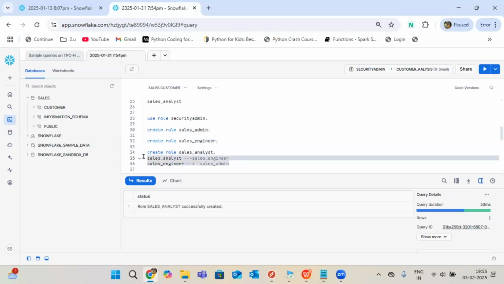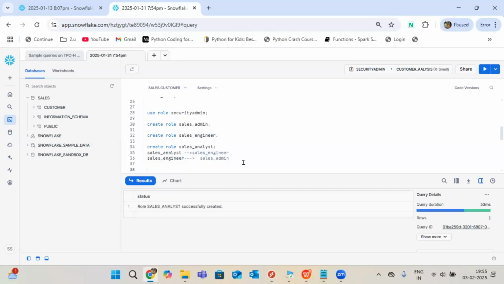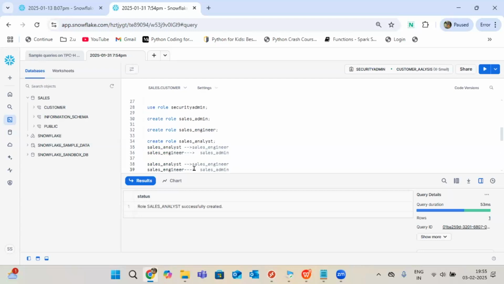Means whenever you assign access to analyst, automatically it will go to sales engineer, and sales engineer access will go to admin. Same way, if you give any access to sales engineer, it will pass to sales admin. Suppose if you give access to sales admin only, then it won't pass anywhere. It's only a single role to handle those privileges. Guys, if you are clear with this, you can understand the entire topic. Is it clear or not?